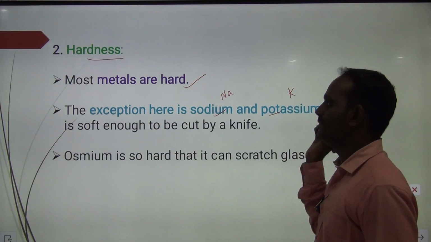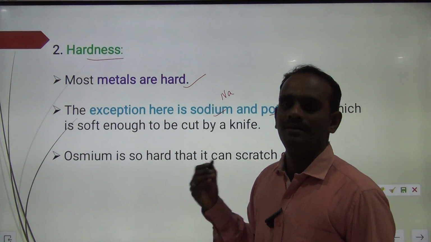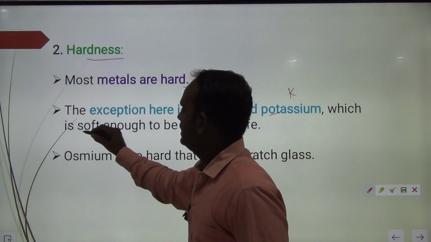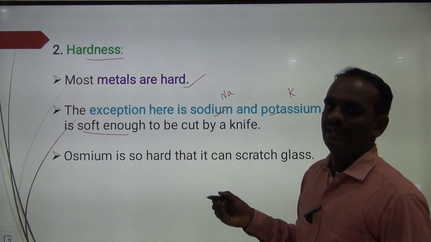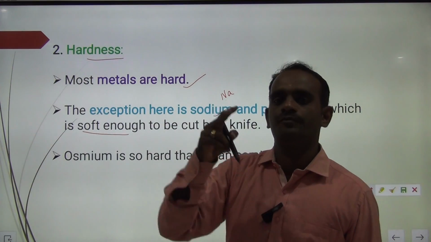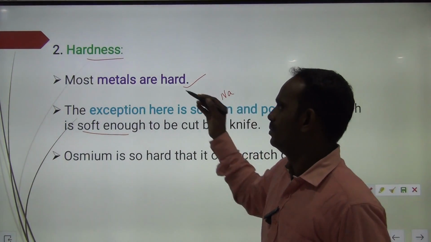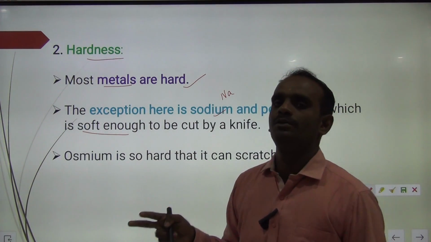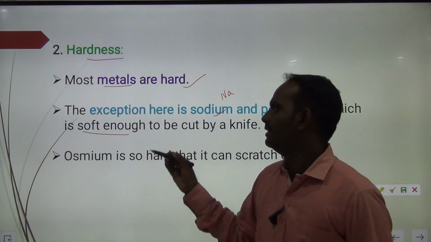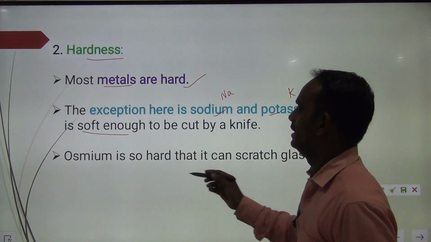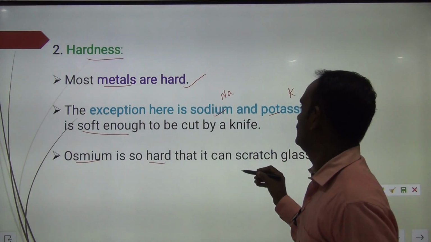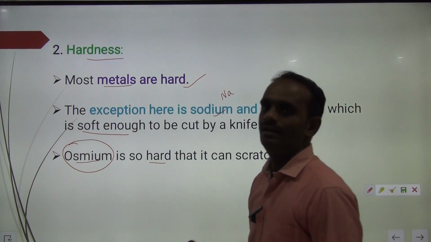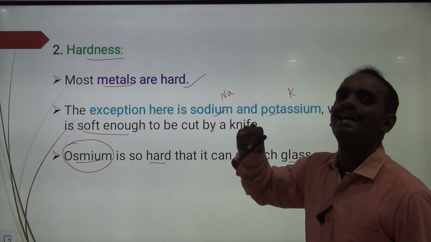Potassium, K. These two metals are not hard. They are soft in nature and can easily be cut with a knife. Osmium, on the other hand, is so hard that it can scratch glass.